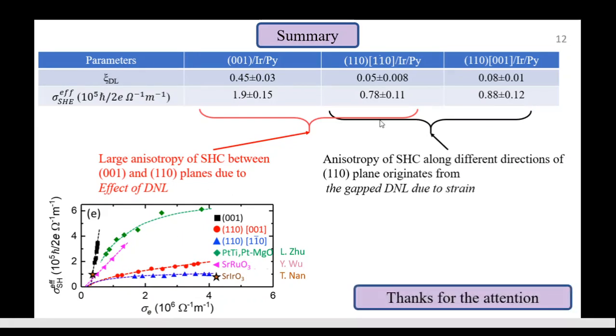This large enhancement in spin Hall conductivity is an order of magnitude higher than the theoretical prediction. So this will definitely motivate the theoretical researchers. Thank you for your attention.